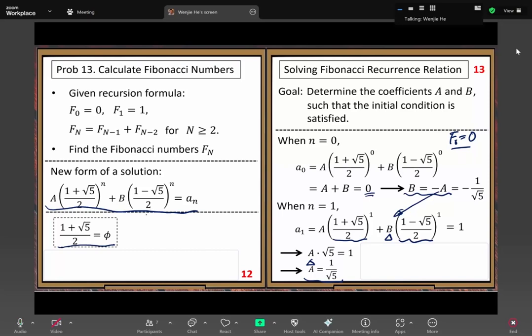So you get this expression. That's the right formula. But this way we discovered it, so it's not a verification way, it's the discovery way.